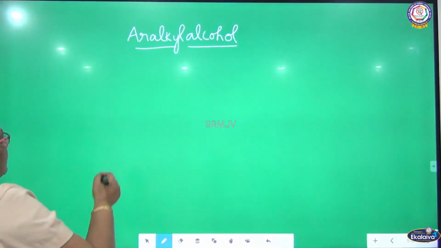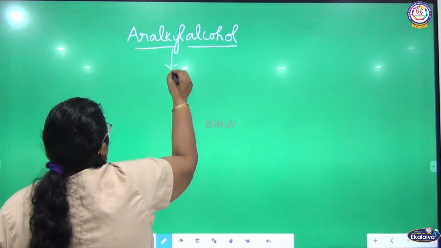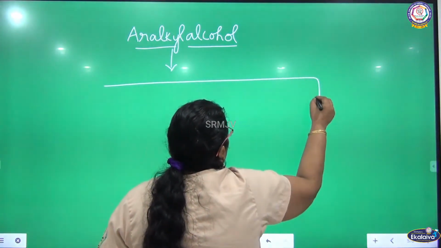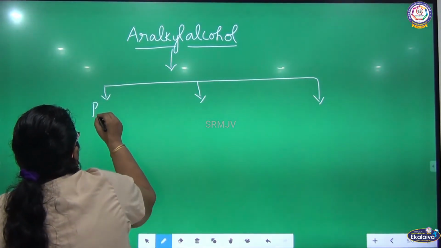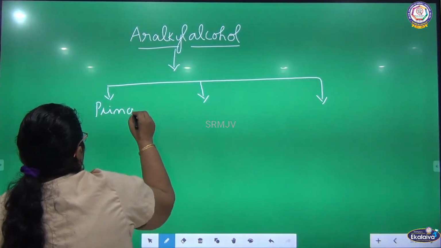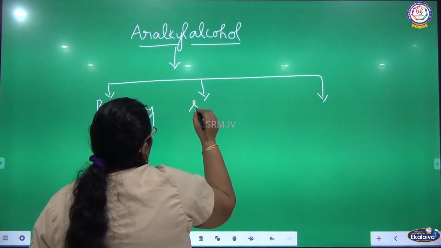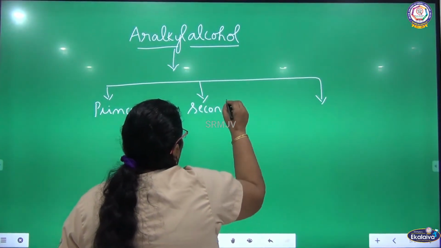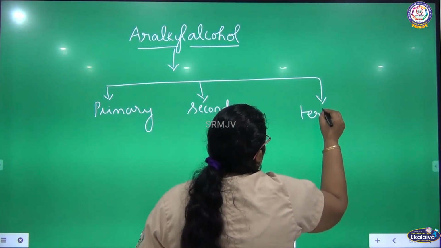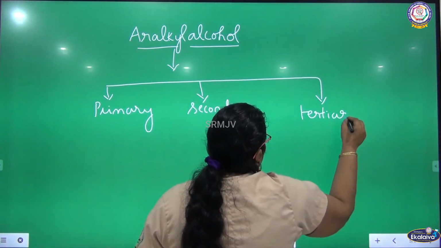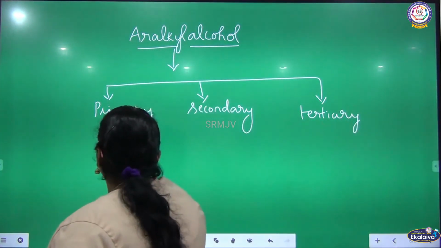Again, this aralkyl alcohol can be further classified into three. What are the three main classifications here? One is primary, second one is secondary, the third one is tertiary. Again, these aralkyl alcohols are classified into primary, secondary and tertiary.